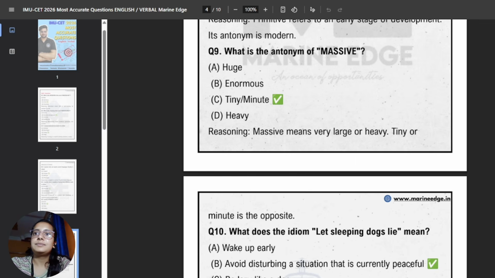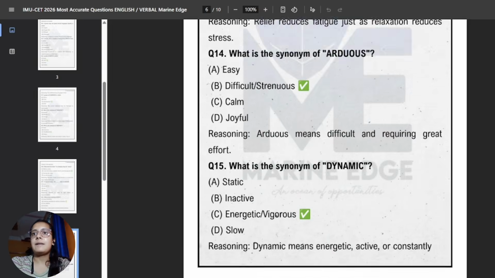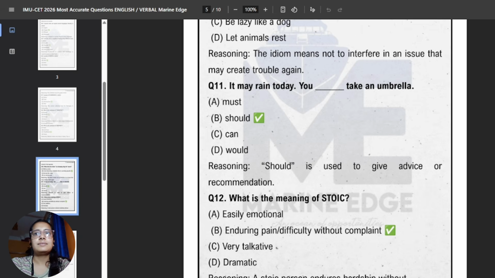Now 10th. If we see here, what is the idiom? Let sleeping dogs lie. What does it mean? So the idiom here means do not disturb a peaceful situation, because it may create problems again. Okay, so it means to avoid disturbing a situation that is currently very peaceful.